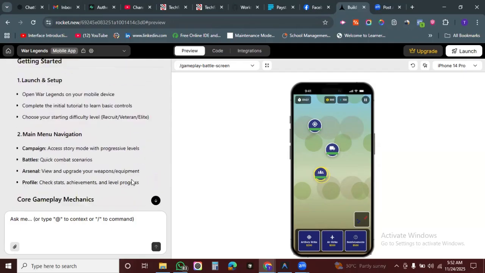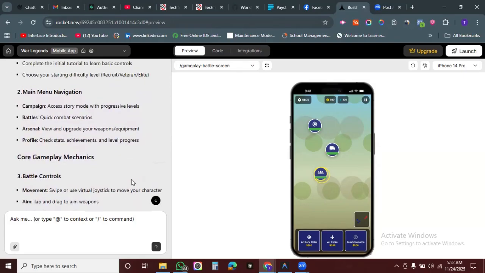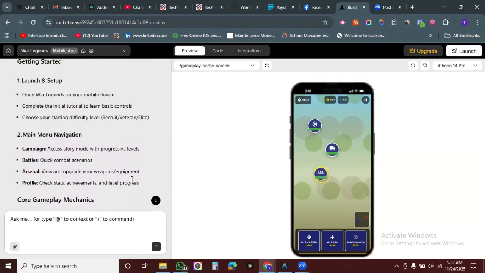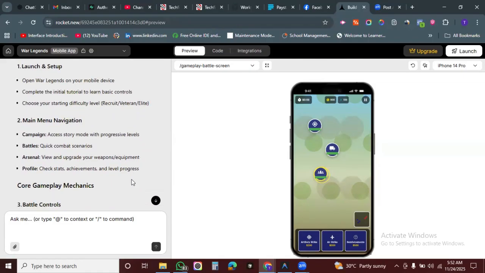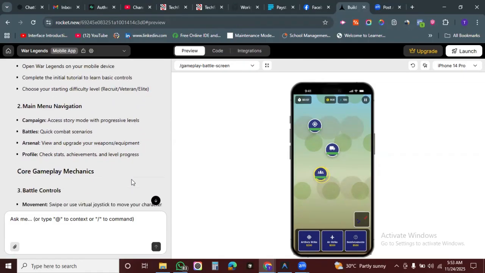All right, so this is what they're saying. Main menu navigation. Open and complete the initial tutorial to learn basic controls. Choose your starting difficulty level. Okay, then we are past that place. This is the actual battlefield.